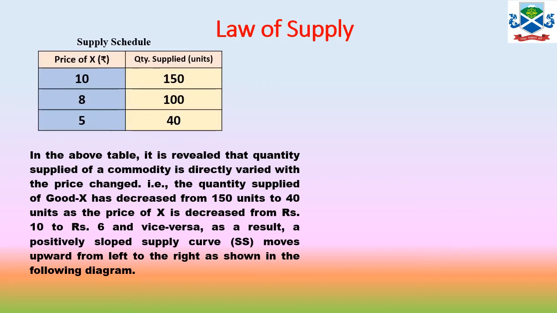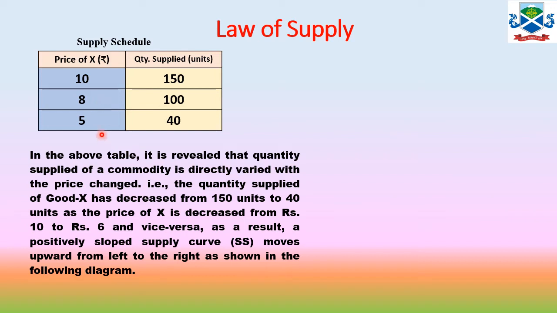Now we'll further explain this with the help of a schedule and a diagram. In the schedule you have seen that when the price is 10, the supply is 150. A firm is willing to supply 150 units of a commodity. When the price decreases, the firm is willing to supply less, that is 100 units.